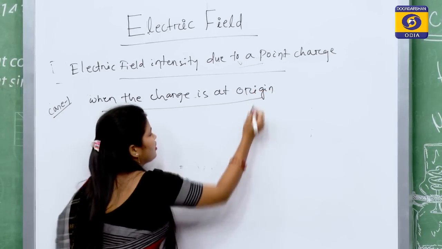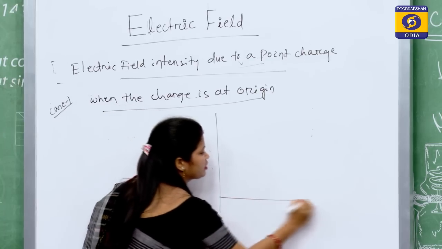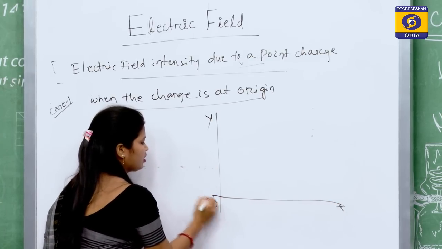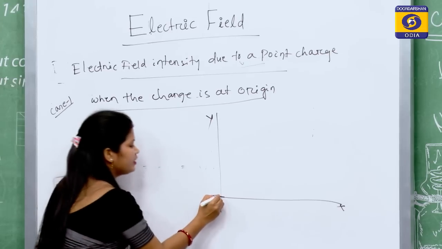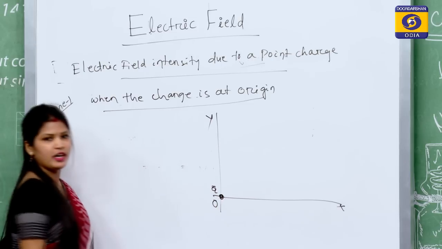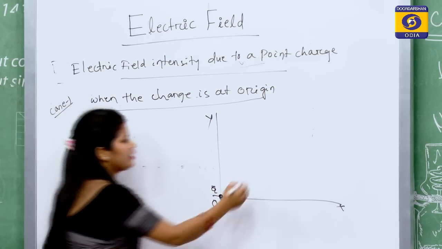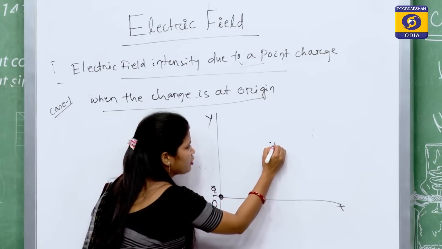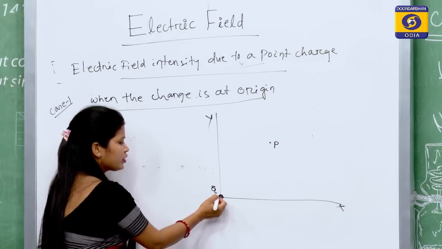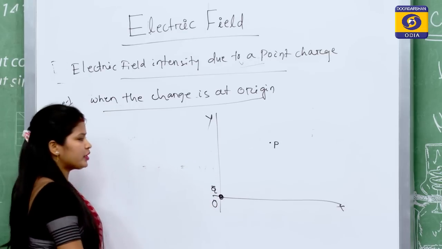Okay. So, in a coordinate system, this is origin O, and here a point charge Q is at rest at origin, and here is the point of observation where the field strength of Q is to be computed.